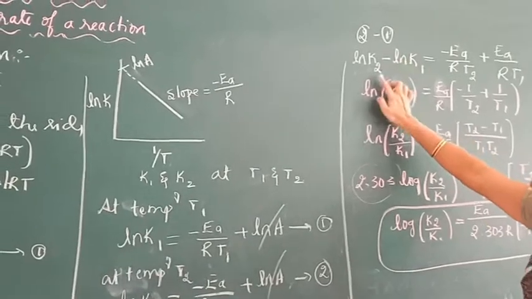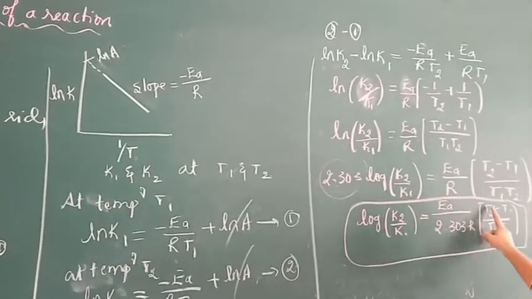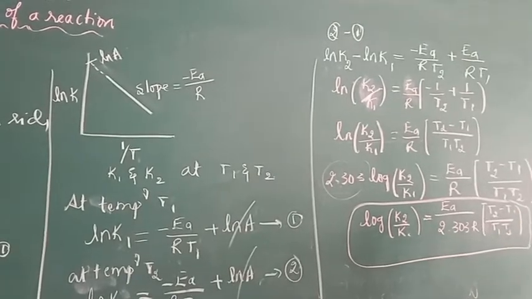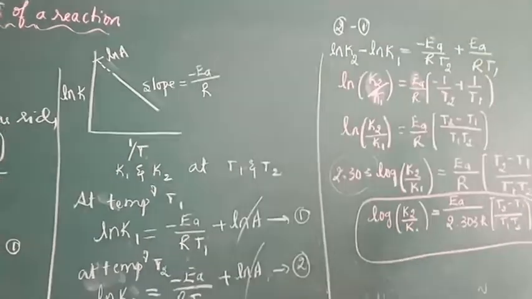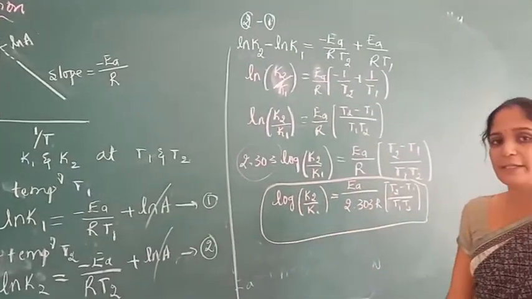On simplification, log of K2 by K1 equals Ea by 2.303 R times T2 minus T1 by T1 T2. This is the formula to calculate activation energy at two different temperatures and two different rate constants.